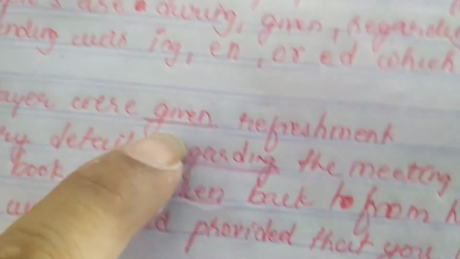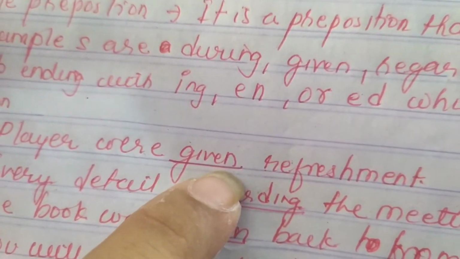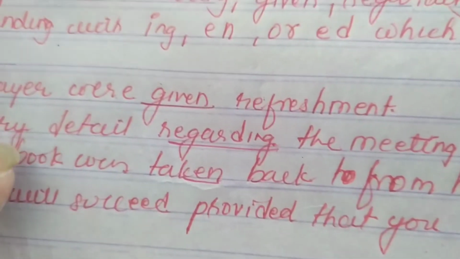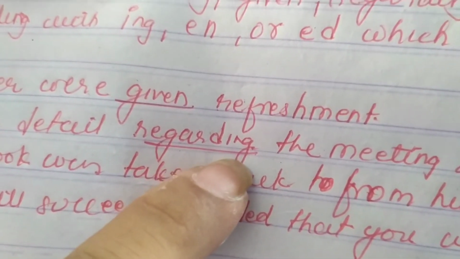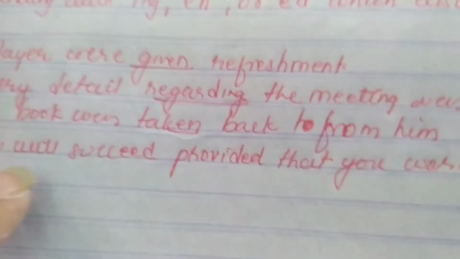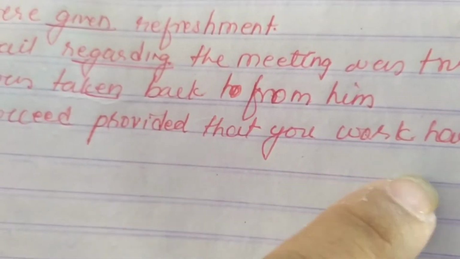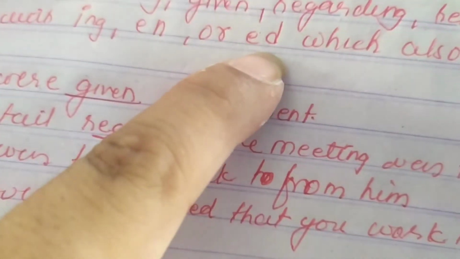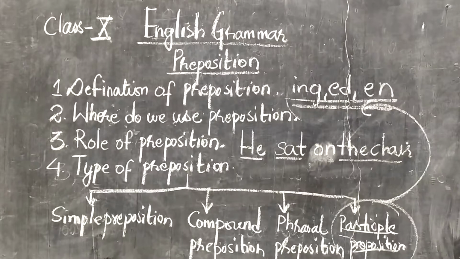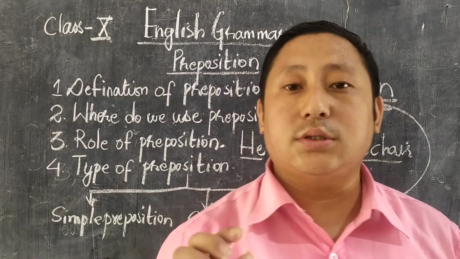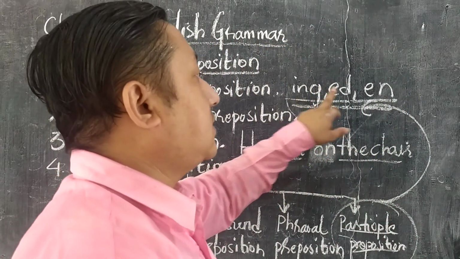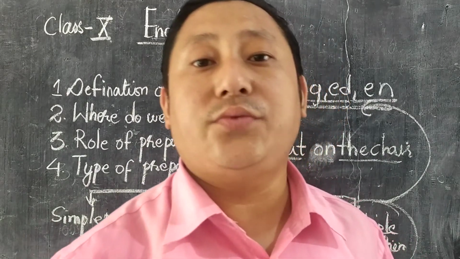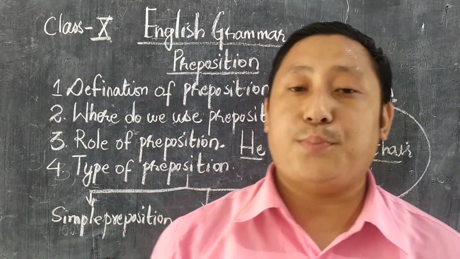were given free refreshment. See, given, the last ending is en. Yes or no? Here en is here. Now, every detail regarding the meeting was true. So regarding, the last ending is ing. Yes or no? So ing is over here. Last one is: you will succeed provided that you work hard. That means provided is there, ed is there. So it shows that the words in the participle preposition always end with ing, ed and en. This is how the words are used in the participle preposition.